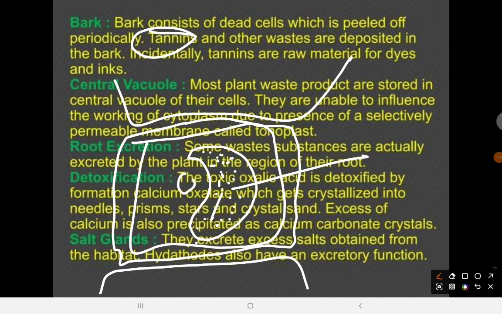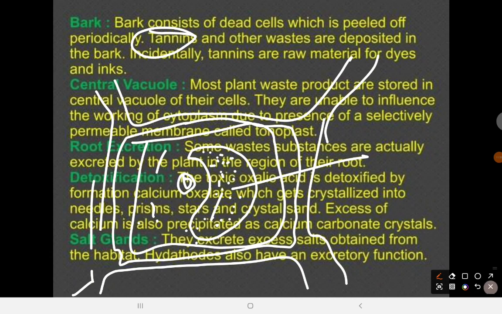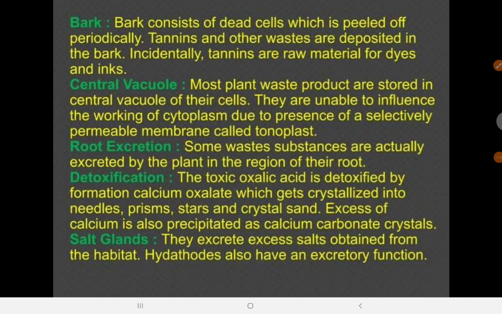So then you see your nucleus. You're going to see other parts of the plant cell. Okay, so that's that. Then they also have root secretions that are shed to the surrounding soil, and also detoxification. Detoxification involves the detoxification of oxalic acid that is produced within the body of the plants, and the formation of calcium oxalate, which gets crystallized into needles, prisms, stars, and crystal sands.